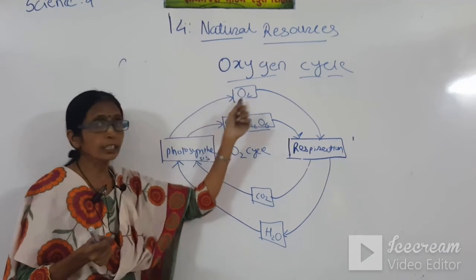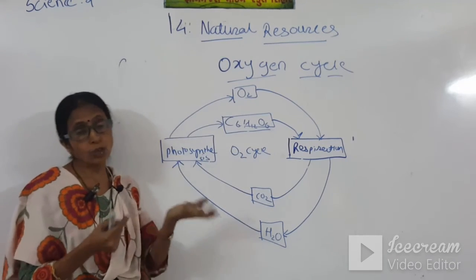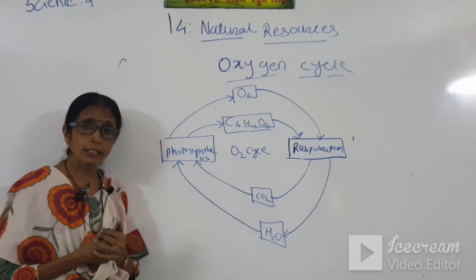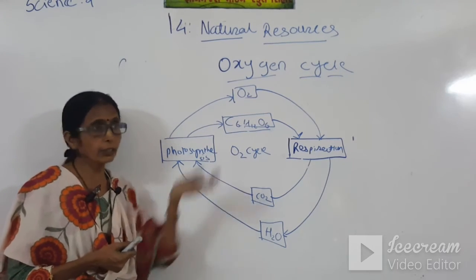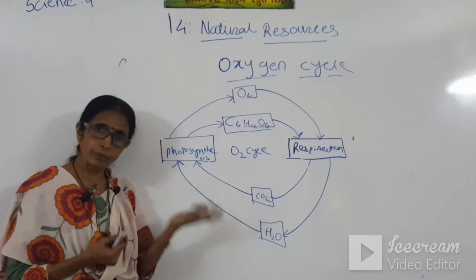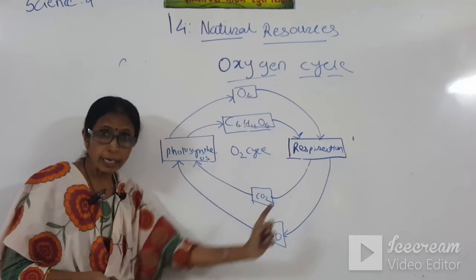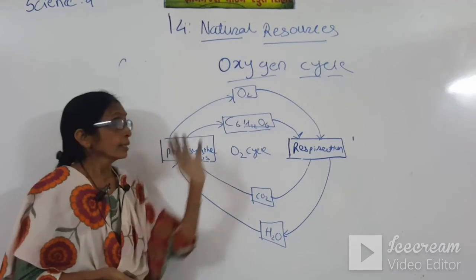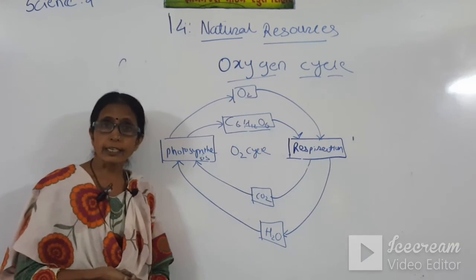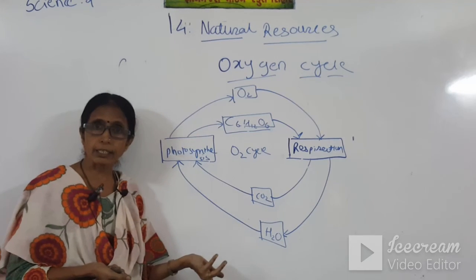And the byproduct of photosynthesis, oxygen, is utilized by plants and animals for respiration. In this way this cycle goes on between plants and animals. This cycle is called oxygen cycle. It's a very important and easy cycle, students.